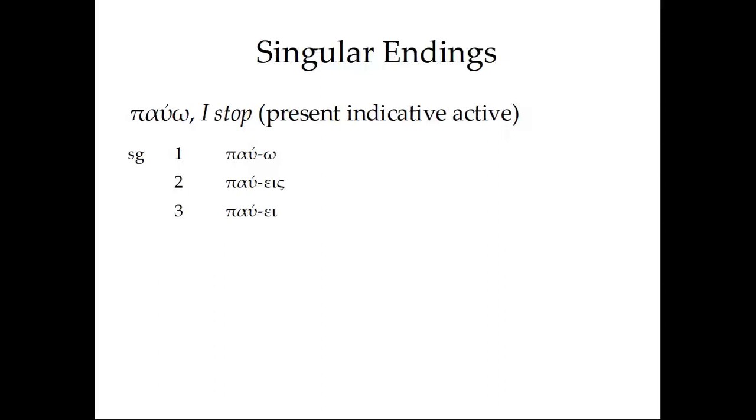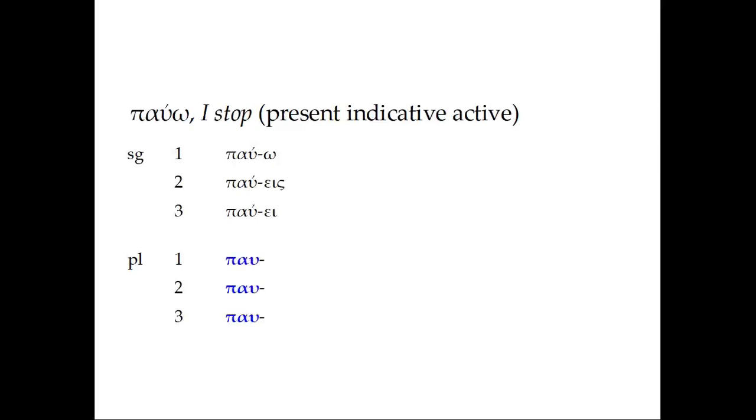These are the singular endings of a verb like paúō, I stop, in the present indicative. We're familiar with these. Paúō, I stop. Paúeis, you stop, or are stopping. Paúei, he, she, or it stops. We are going to be introduced, of course, to the plural forms of the present indicative active here. And we're going to start with our verb stem, which is the same as in the singular.